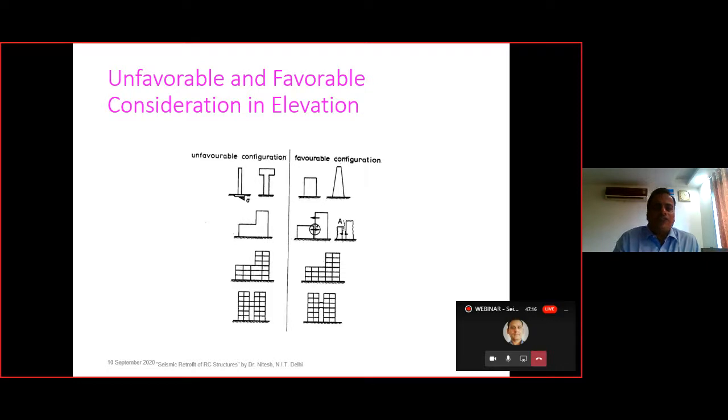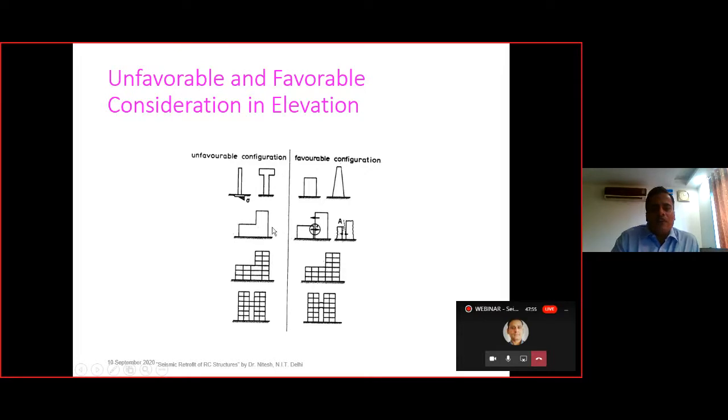Then we have some favorable and unfavorable conditions in the elevation of the structure as far as seismic considerations are concerned, and these are the unfavorable conditions, and the right ones are the favorable conditions. So the mass should be more at the bottom rather than greater at the top. Water tanks are always questionable as far as seismic considerations are concerned, so we provide a more stiffened part in the case of the water tank, but however it is an unfavorable configuration.